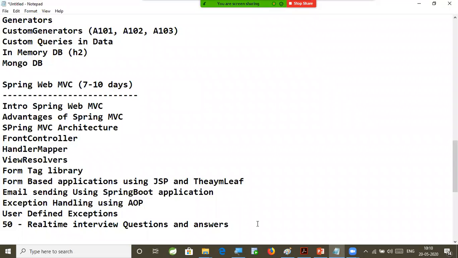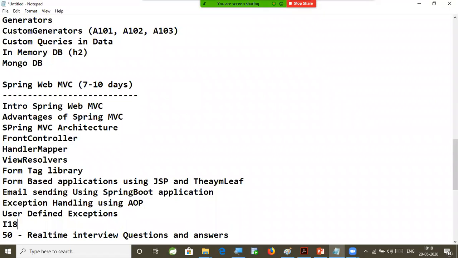And one more thing, sir, I forgot. I18N. Internationalization: how to translate our application from English language to Spanish language and from Spanish to Portuguese language, how to support multiple languages as part of our application by using I18N. That also will be discussed here. That also I'm going to explain to you. Right? All of you good with this?